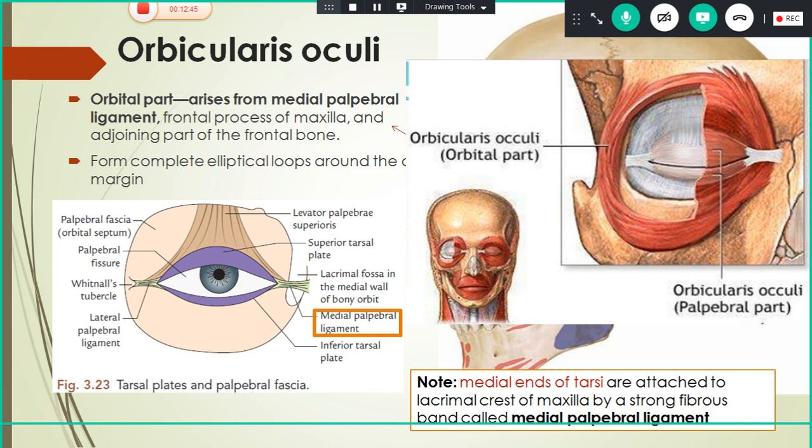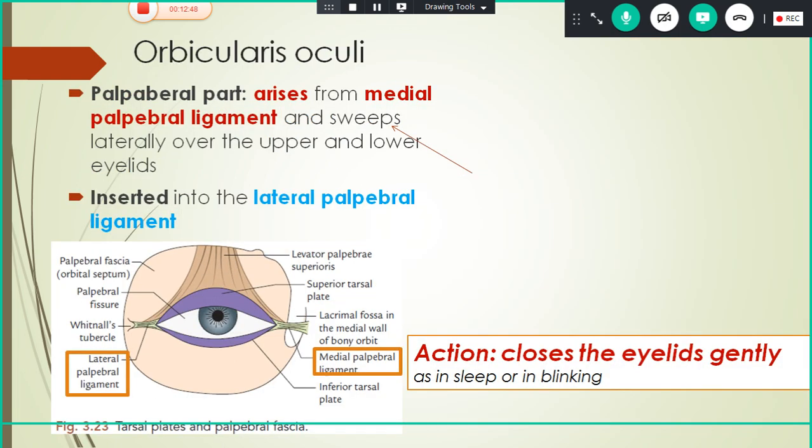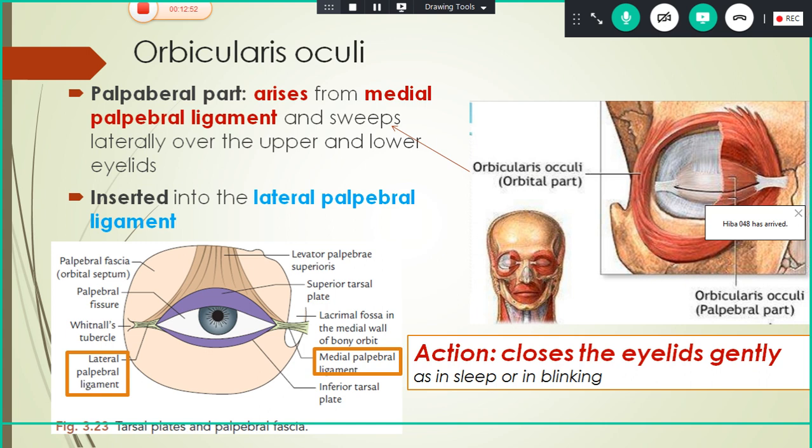Next part will be the palpebral part. You can see the palpebral part here. This is the palpebral part which arises again from medial palpebral ligament, and it sweeps laterally over the upper and lower eyelid and gets inserted into the lateral palpebral ligament. You can see in this picture. So it starts from medial palpebral ligament and gets inserted into the lateral palpebral ligament.